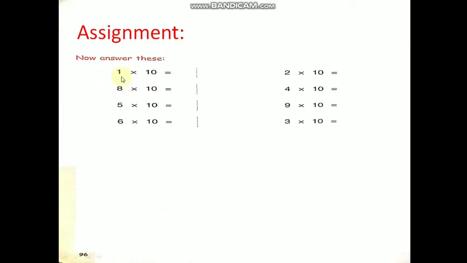Now 10 ones are how much? 10. 10 eights are 80. 10 fives are 50. 10 sixes are 60. 10 twos are 20. 10 fours are 40. 10 nines are 90. 10 threes are 30. You learn 10 table, then you answer this assignment, children.